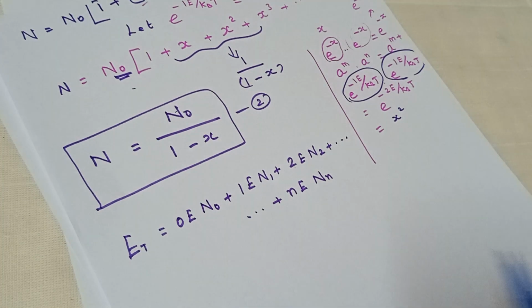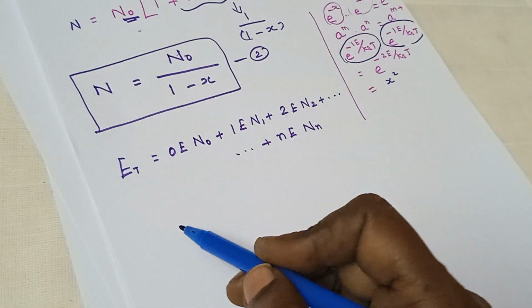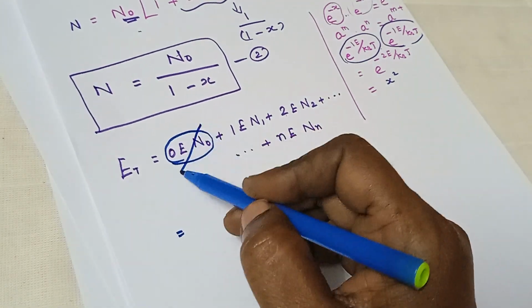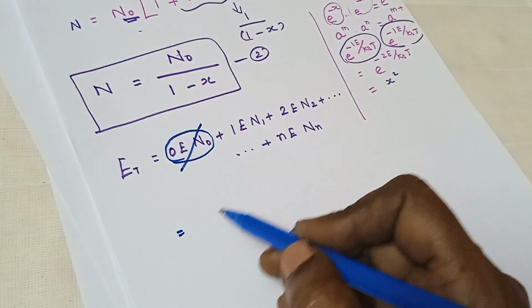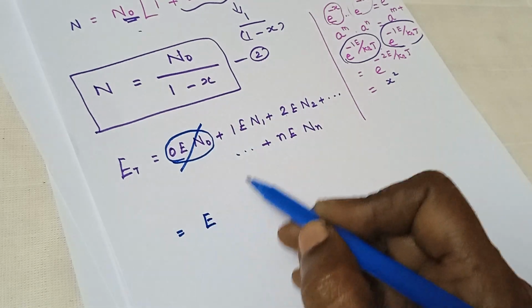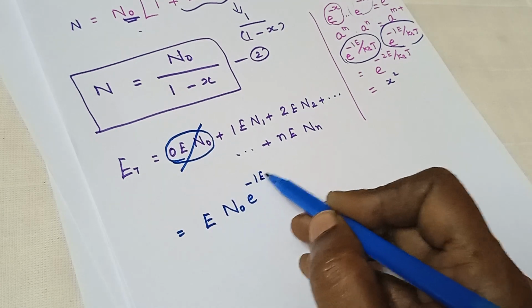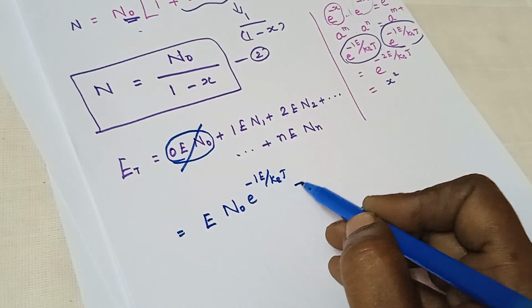Now substituting Maxwell's distribution formula here, since it holds 0e, this term vanishes, we get 1e, N1 is N0 e power minus 1e by kBT.